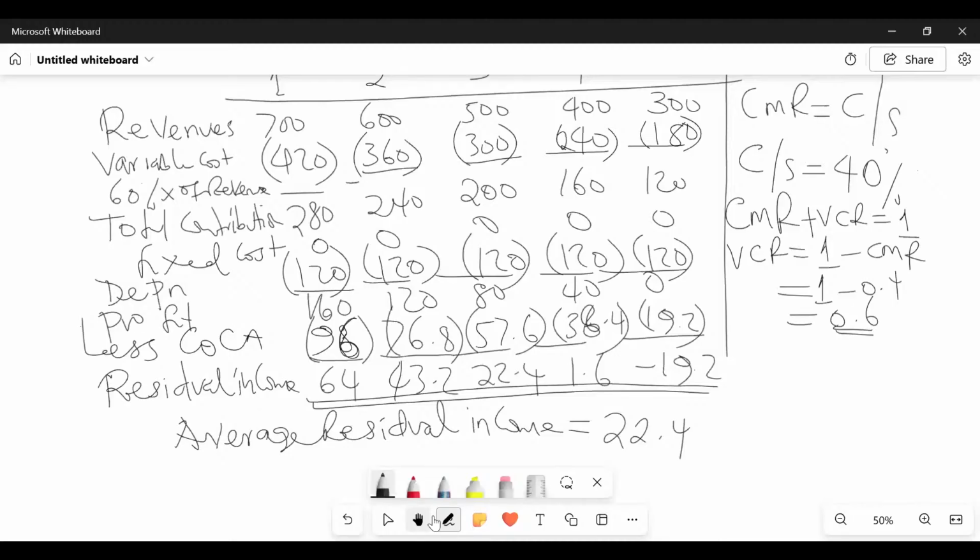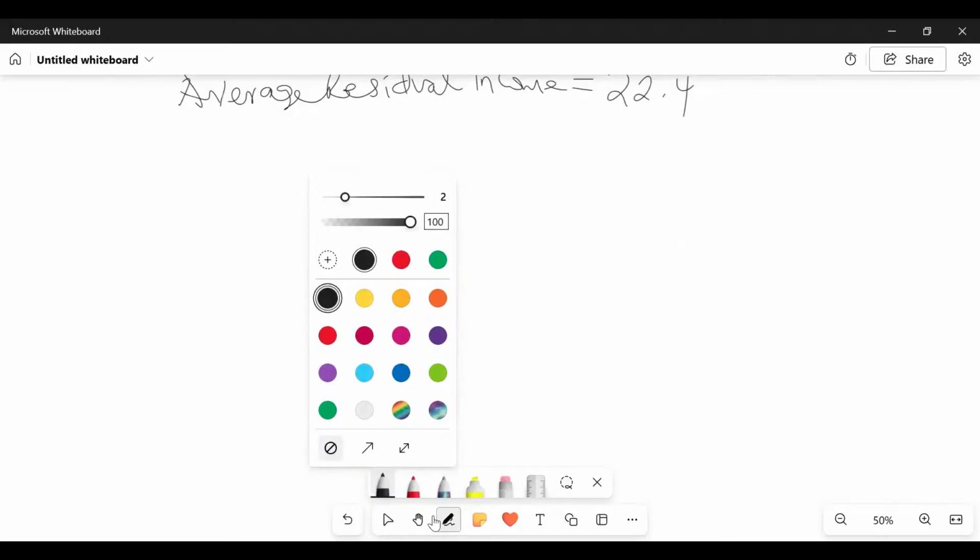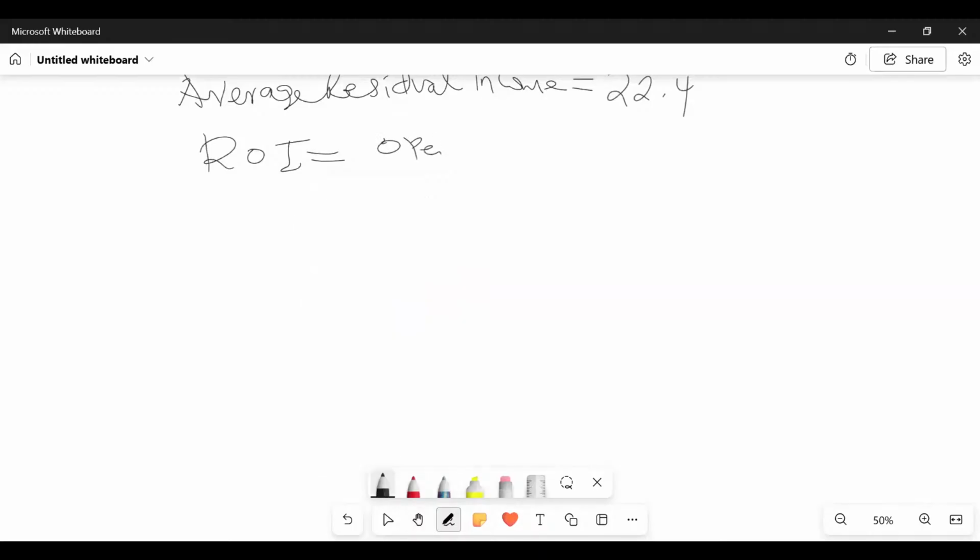So are you able to write for me the formula of ROI? Let's see whether you'll be able to write that formula effectively. The formula of ROI, return on investment. We normally talk of operating profit over what here? Capital employed or investment, or in this case, opening written down value.